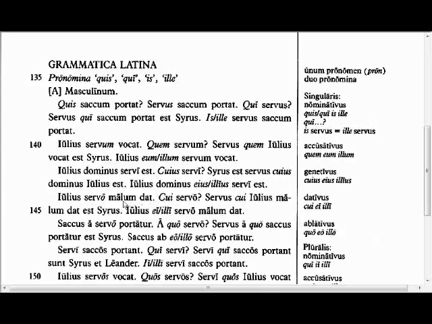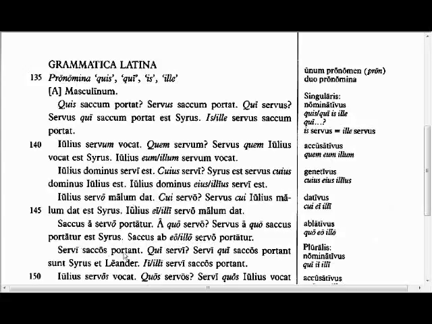Julius gives an apple to his slave. To which slave? The slave to whom Julius gives an apple is Cyrus. Julius gives an apple to him, or illi servo, to that slave. The sack is carried by the slave. By which slave? The slave by whom the sack is carried is Cyrus. The sack is carried by him, or by that slave.